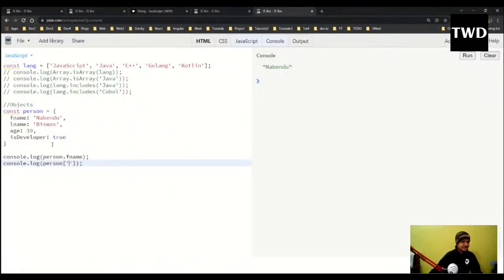Okay, so there is another way to access this. I can do name like this to access it. This is known as bracket notation. What is the benefit of bracket notation? Suppose in some other format, maybe here only I will give it like this, name, and instead of name I will give it last, and a space also. In dot notation I cannot use this, but here if I give this, it is possible. So this is how it is done.